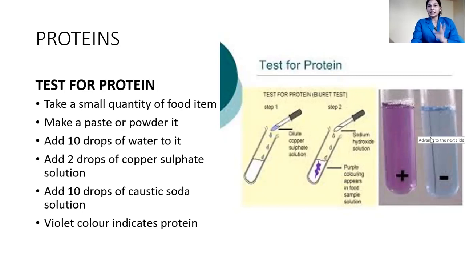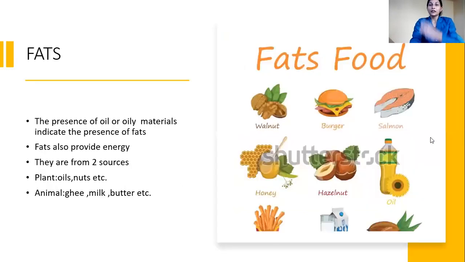Okay. Test for carbohydrate. You write these slides. As you are watching the YouTube video, you write whatever you can from these notes. Okay. You can pause the videos and then you can write the needed things accordingly. Correct? Then, can you see the third one? These are fatty foods.